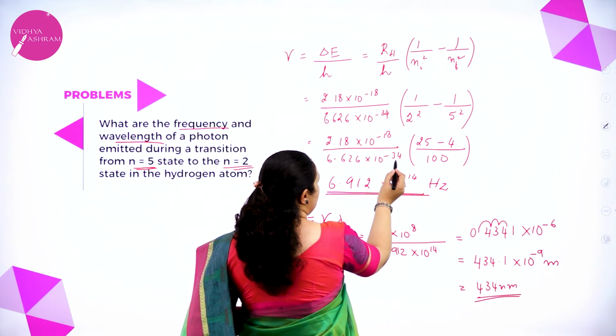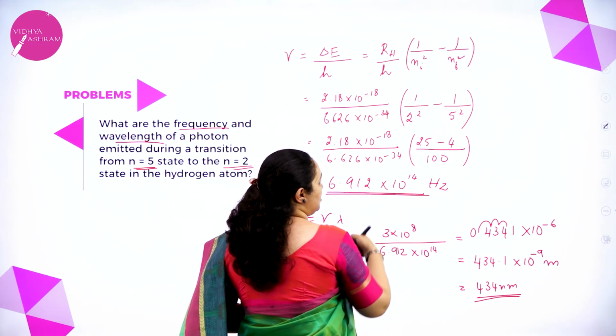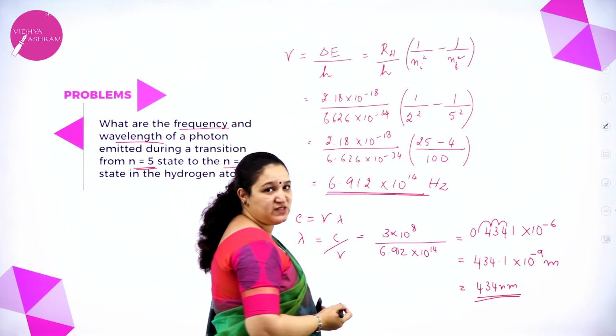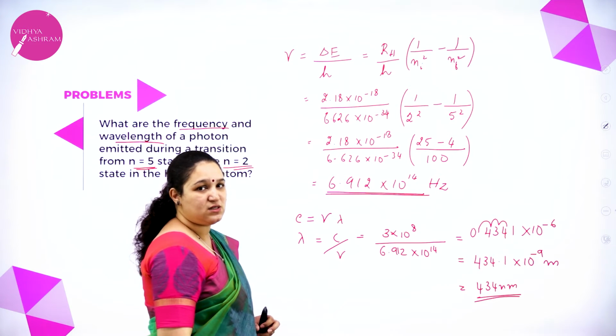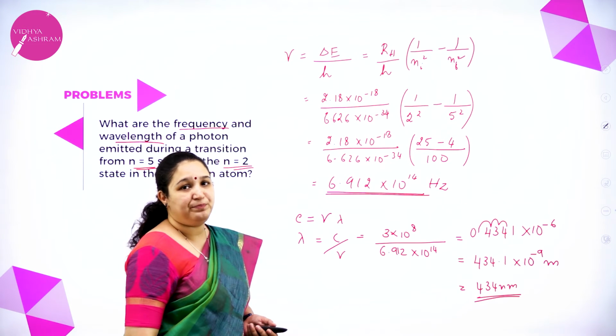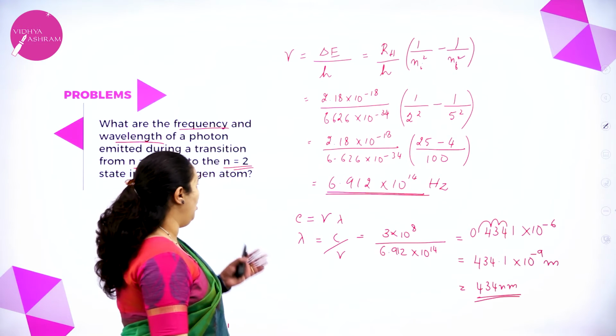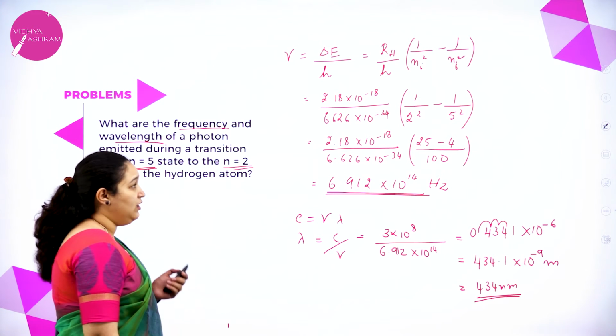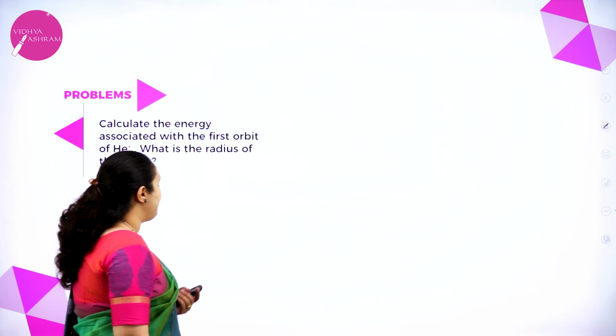Here this is joules, this is joules second. Joules and joules get cancelled. You have per second which is remaining, which you write as hertz. So this is how you solve the problem of this kind. Okay, so next one, if you see,